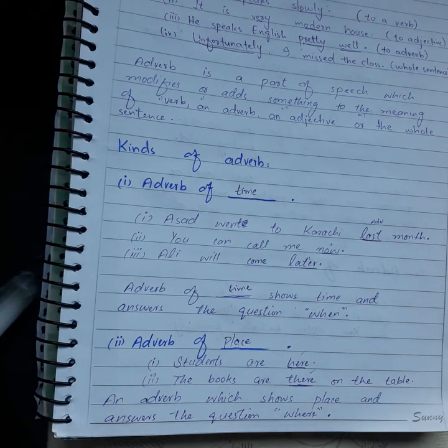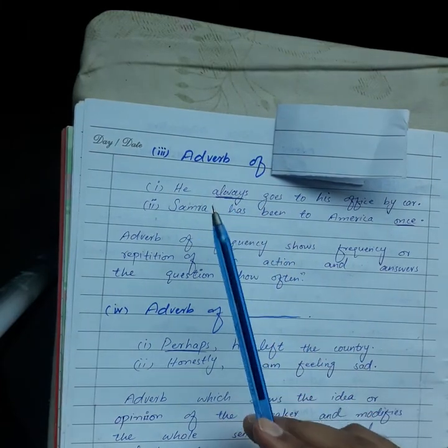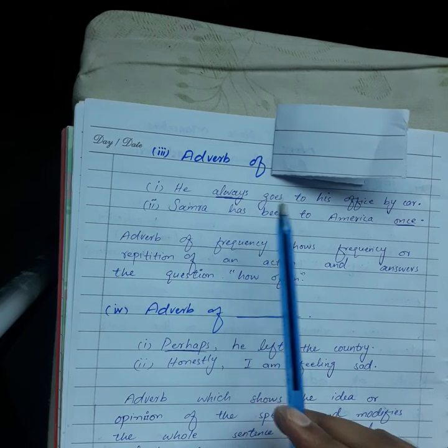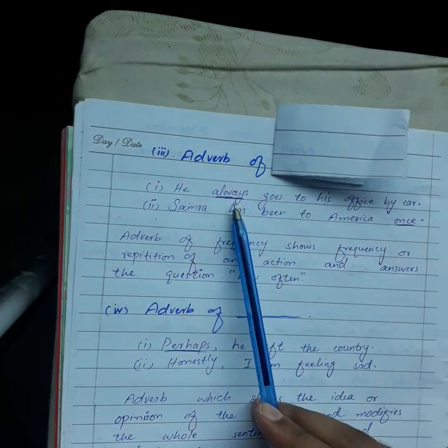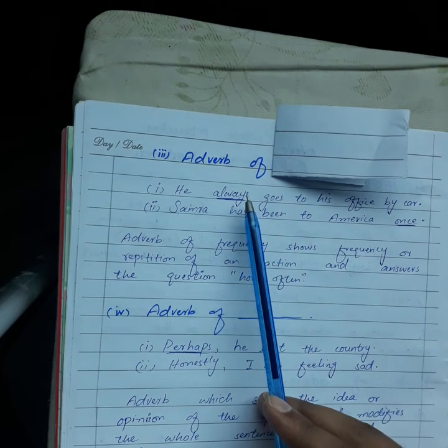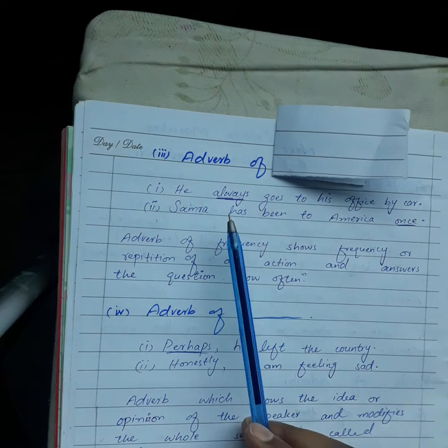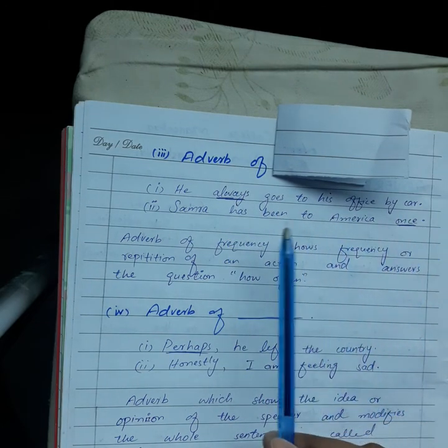Now we are moving toward third kind of adverb. Look at the examples for third kind. He always goes to his office by car. I have underlined the word always, which is modifying verb. Okay, and it is an adverb. Samra has been to America once.